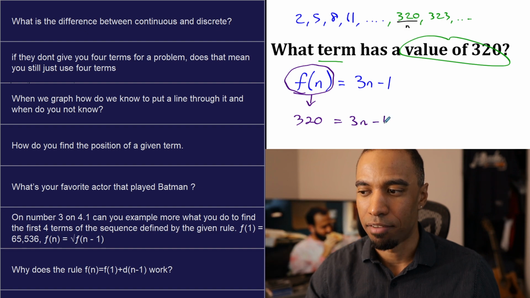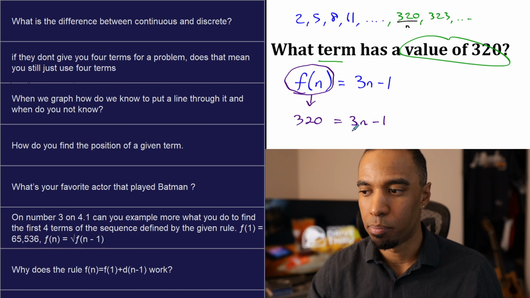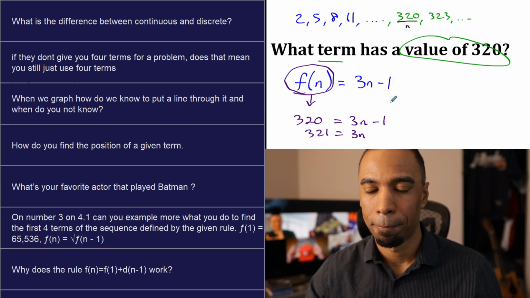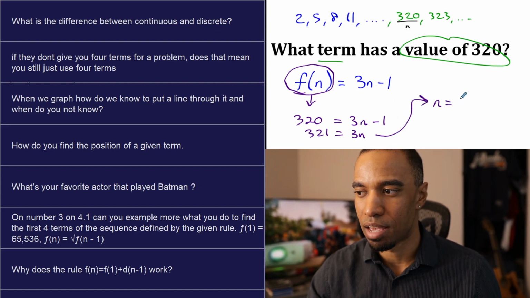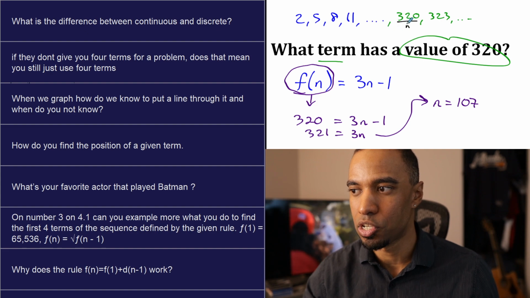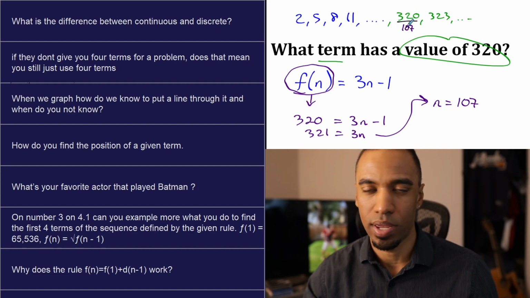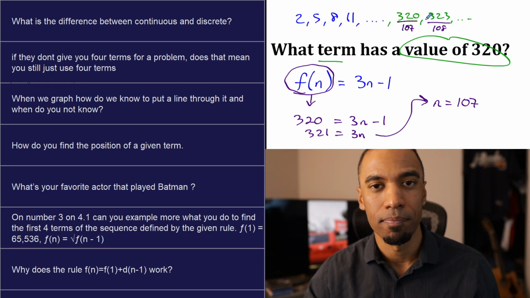You substitute for f of n. This is how you do it. You substitute for f of n and you solve. Add 1 to both sides. Divide both sides by 3. That's going to be 107. You can use a calculator, but n equals 107. That means the 107th term is 320. The 108th term is 323, etc.